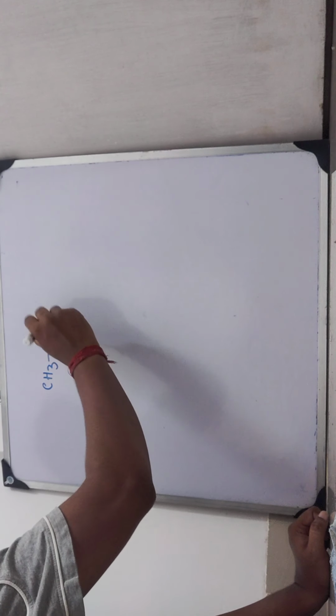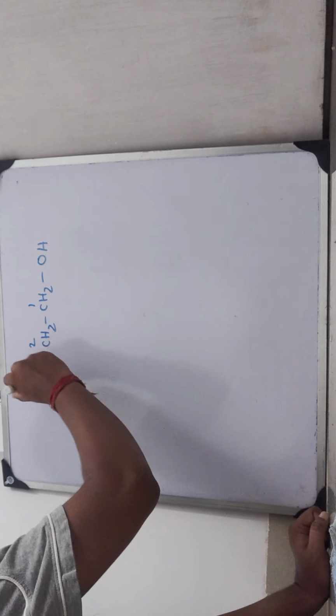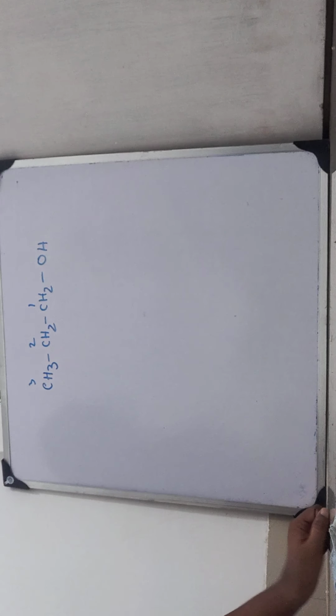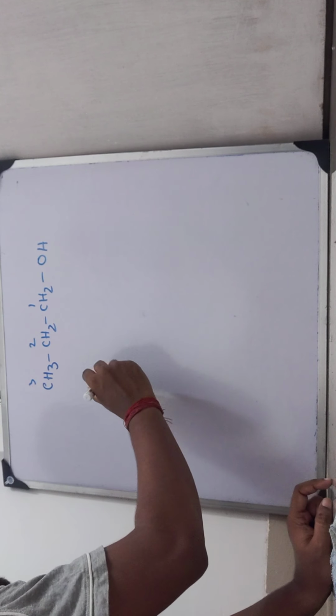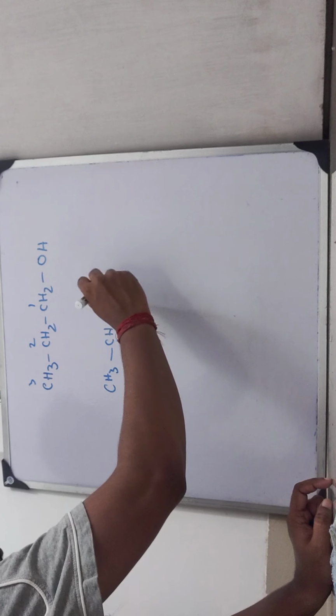Now the next one is position isomerism. What is position isomerism? Positional isomerism means the position of the functional group is different. For example, this is propanol, CH3, CH2, CH2OH, 1, 2, 3, propan-1-ol. But then what is CH3, CH, CH3 with OH on the middle carbon?